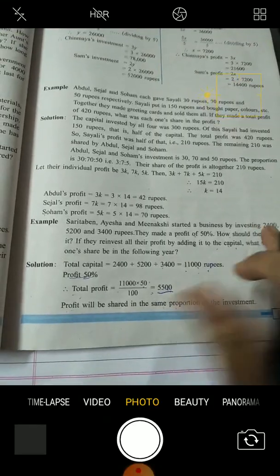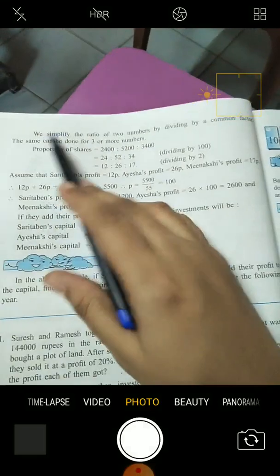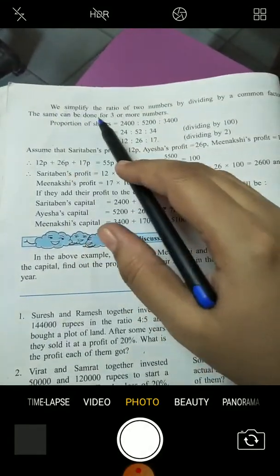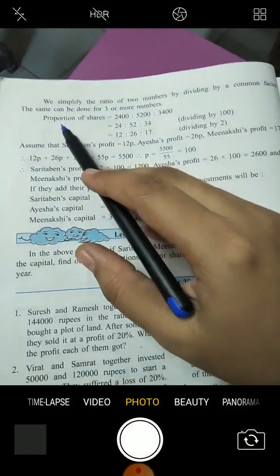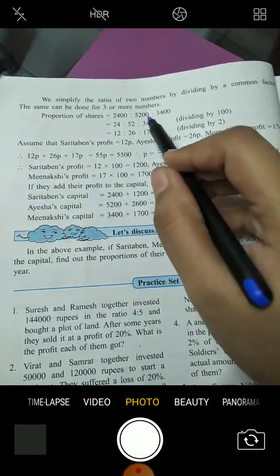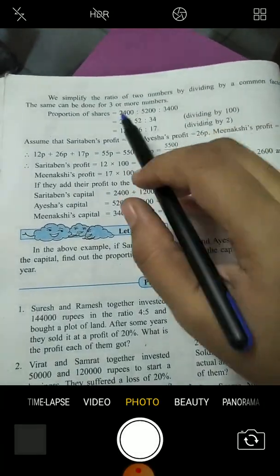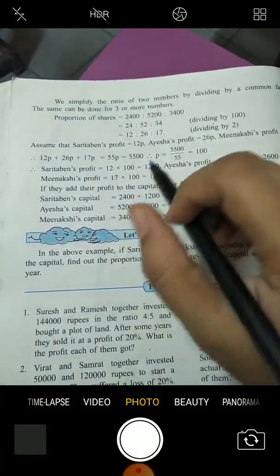Profit will be shared in the same proportion as the investment. We simplify the ratio of two numbers by dividing by a common factor. The same can be done for three or more numbers. Proportion of share: 2,400, 5,200, 3,400. By dividing by 100, 24, 52, 34.